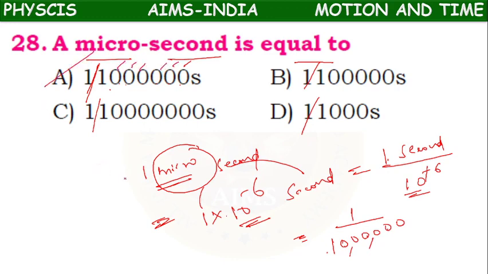So A option, 1 by 10 lakh seconds equals to microsecond. The other option is wrong. So A option is the correct answer.